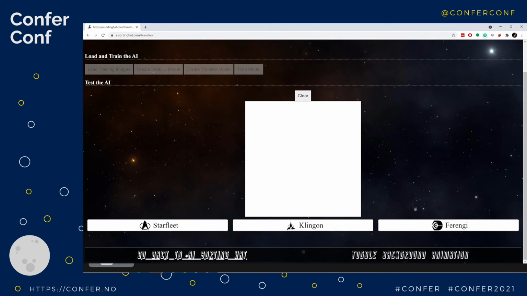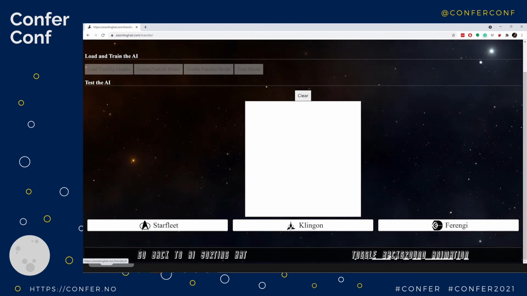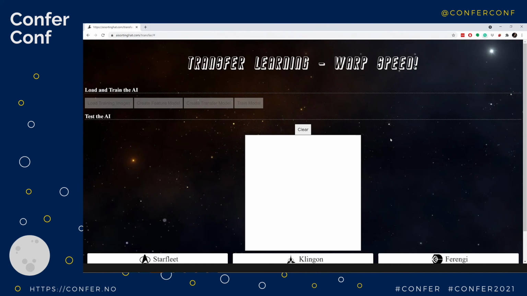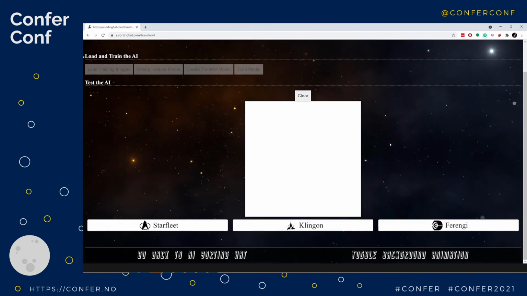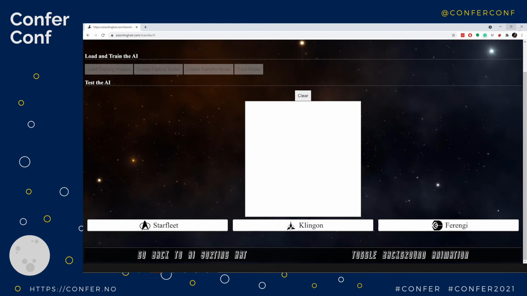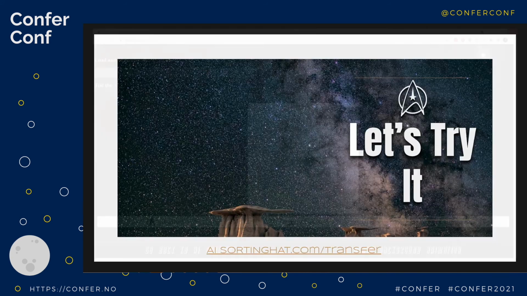So yeah, you can always go back to the AI sorting hat right here if you'd like to. And then you could toggle the background animation if you're tired of it going crazy or not. So that's it. We were able to dig back into this. So let's go ahead and go back to our slides. I'm pretty sure I already say this stuff in our slides, but this was so much fun. Oh, it's fun. All right. So back to the slides.